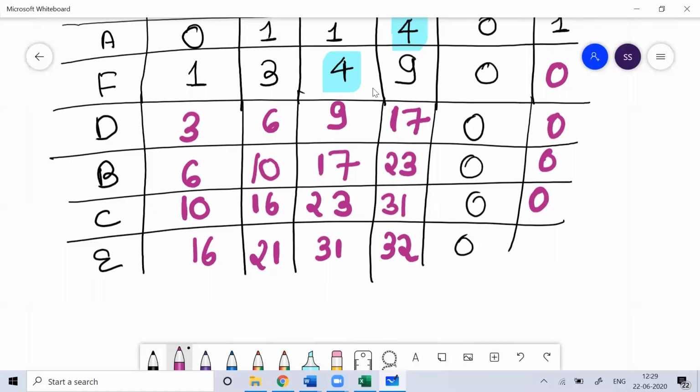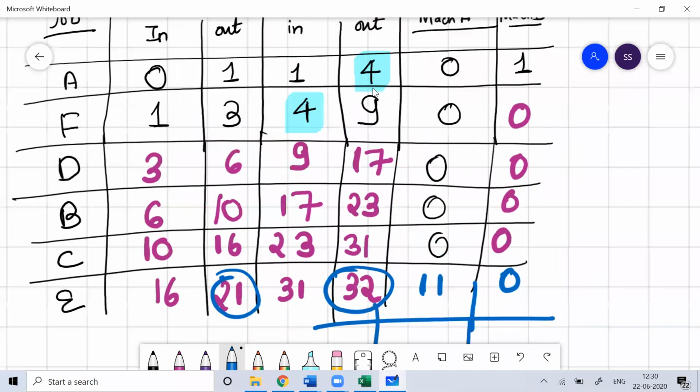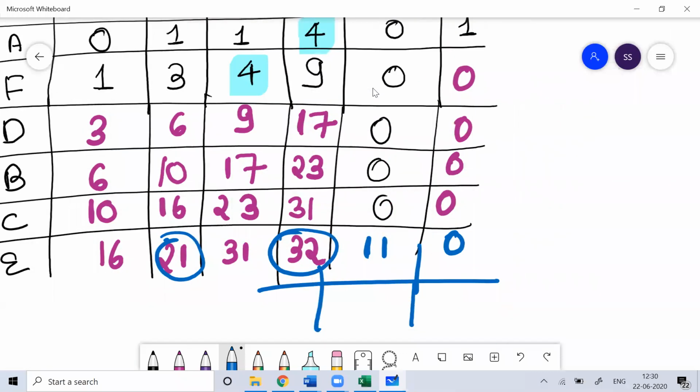So what I told you is that for machine A, the idle time is the same only. The only thing you can find is the elapsed time at the end for machine A: this 32 minus 21. So this would be 11 hours. That is always like that. This is 0. This is total. If I ask you total, total is 1, and here this is 11.